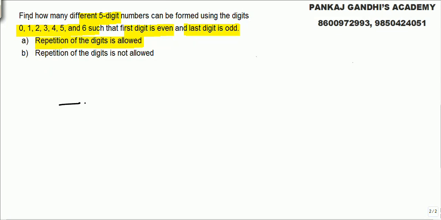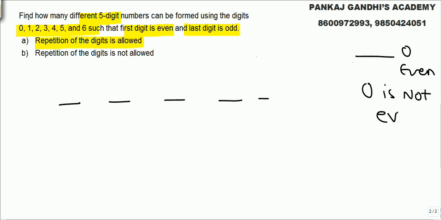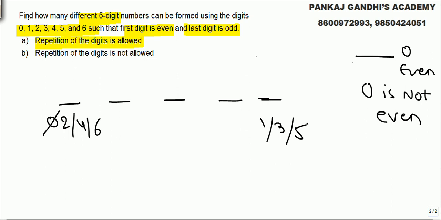First of all, when I say even, any number ending with 0 is even, but 0 itself is not even. Even and odd are the types of natural numbers. In any case, the starting digit cannot be 0. So the first digit can be 2 or 4 or 6. The last digit has to be odd, so 1 or 3 or 5.